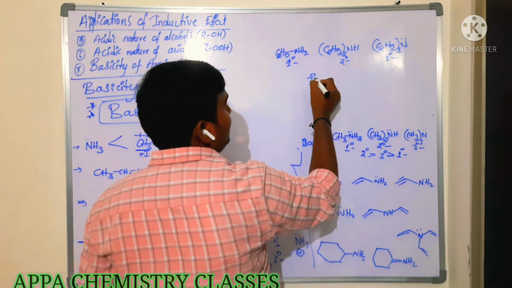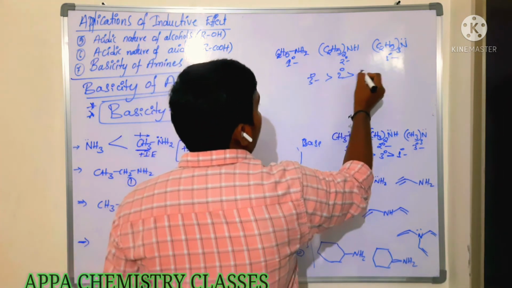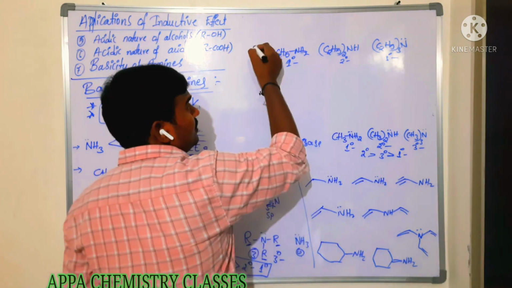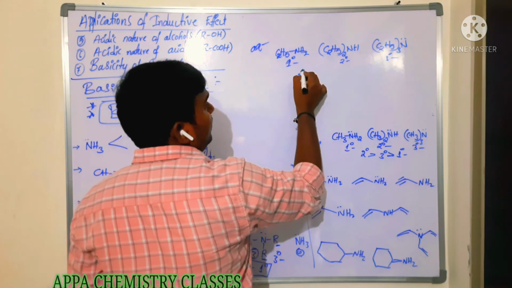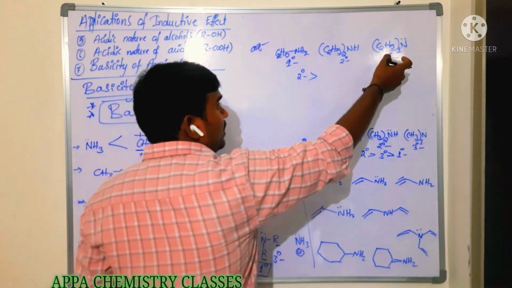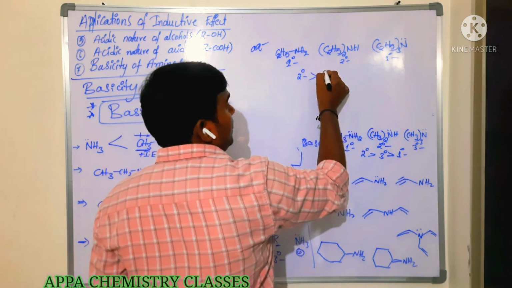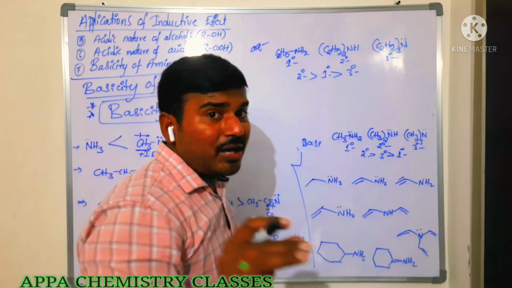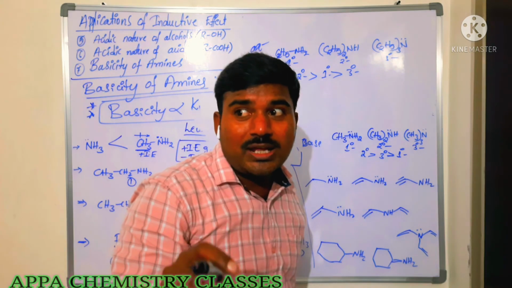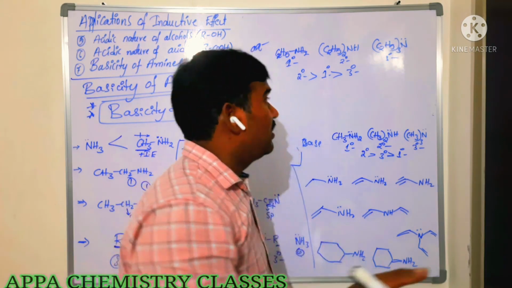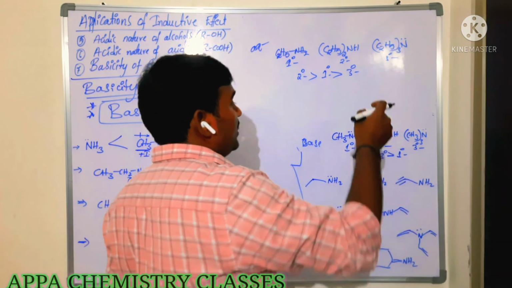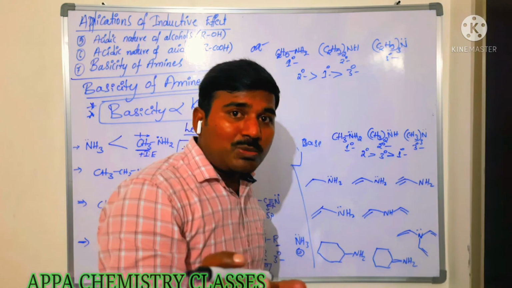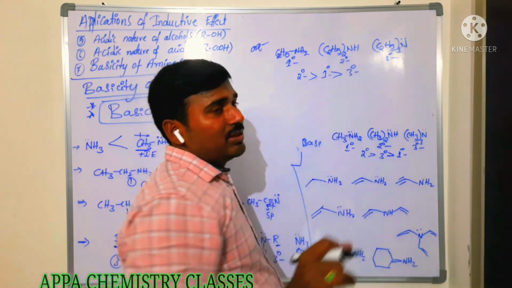Among these, which is more basic? Sorry, here it is in the case of aqueous solution. In aqueous solution, secondary amines are more basic. Because of more steric hindrance, secondary, primary, and after that tertiary. If aqueous is mentioned, it means secondary amines are more basic. After that, the rest. In the case of the methyl group, secondary, then tertiary, because methyl is somewhat a smaller alkyl group when compared to ethyl.